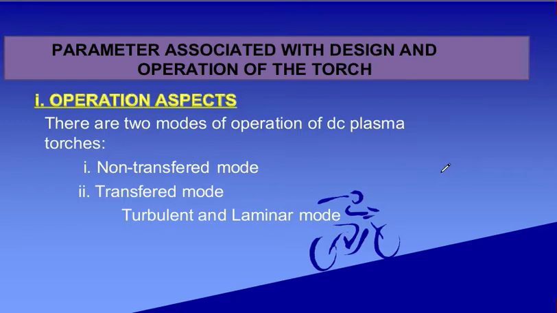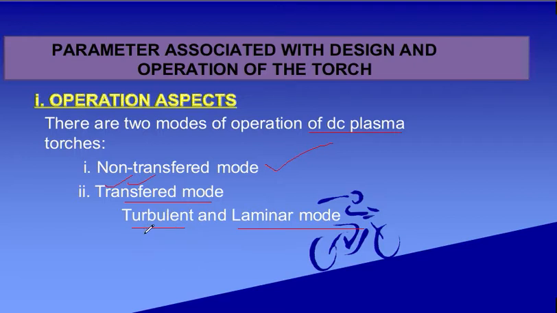Let's have a look at the operation aspect. There are two modes of operation of a DC plasma torch, or direct current plasma torch. One is the non-transferred mode, another is the transferred mode. The transferred mode is further classified into turbulent and laminar mode.